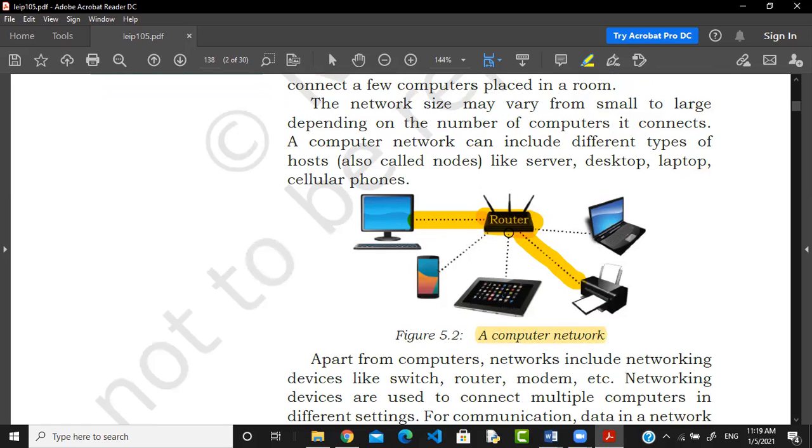This desktop is connected through a wire. This printer is connected through a wire, but the rest are all connected through a Wi-Fi connection. Still, they are all connected through this router, so it becomes one network.